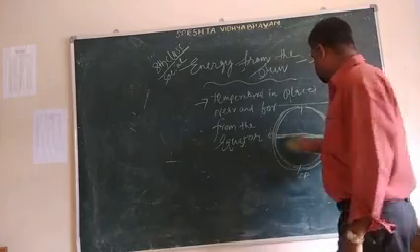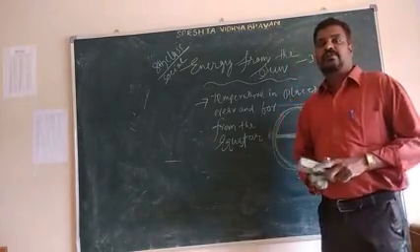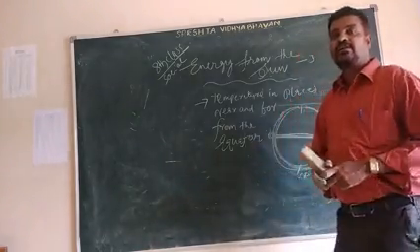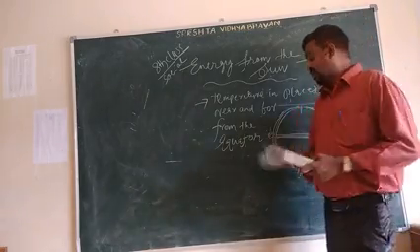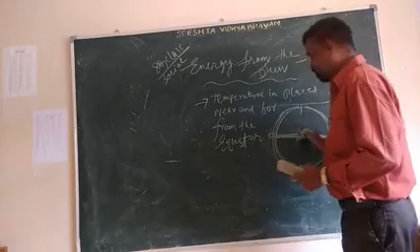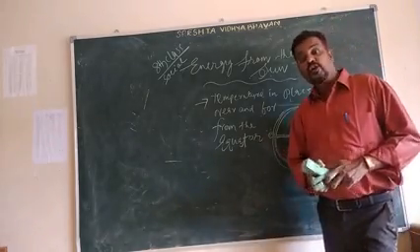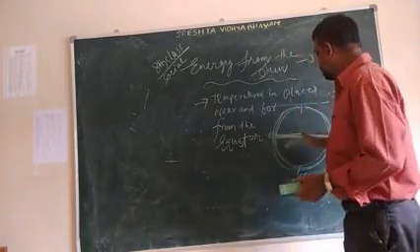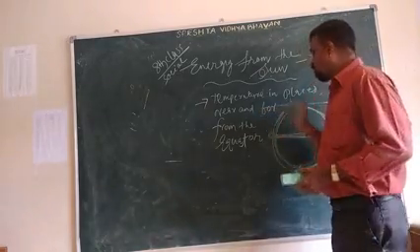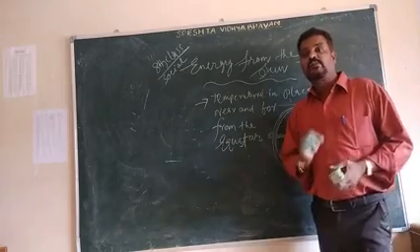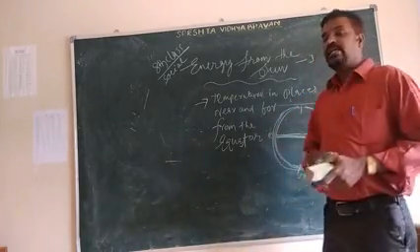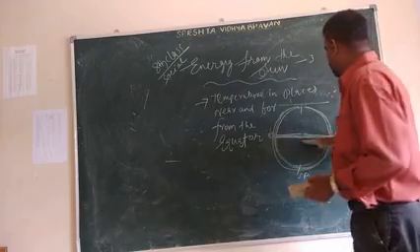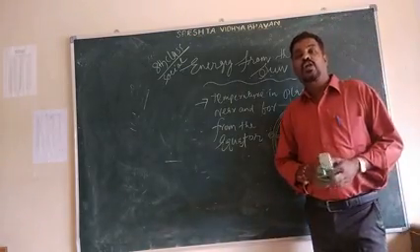In this region some countries are located. South America is near the equator. Africa is near the equator. South India is also near the equator. Indonesia is also near the equator. So these places have a rather hot climate. Why? Because these places are located near the equator, so those places have a very hot climate.